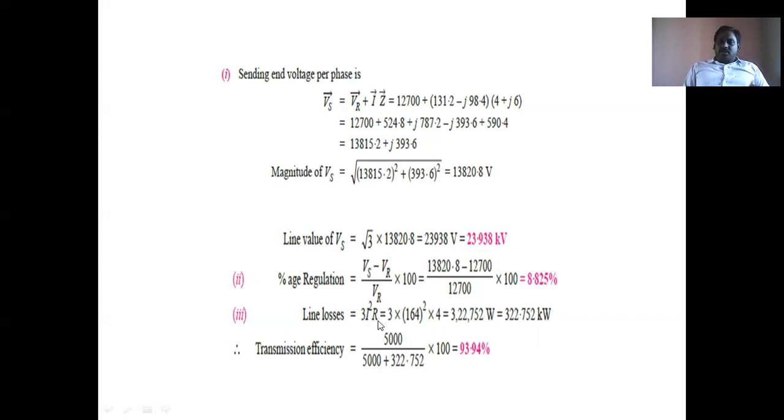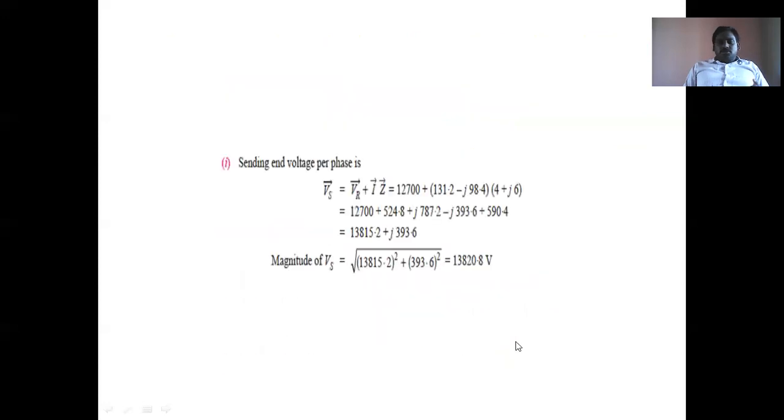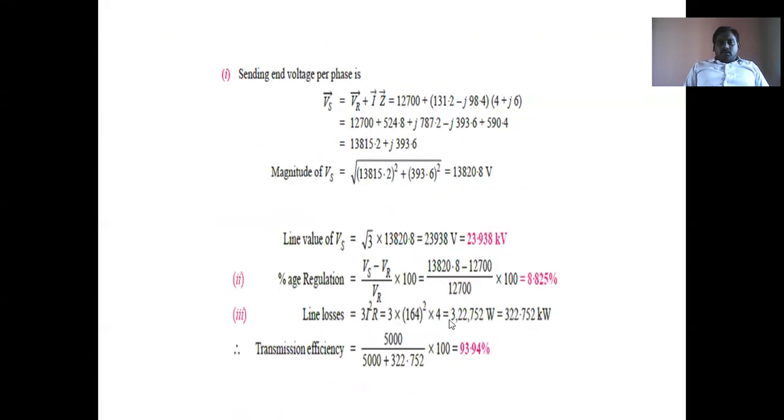Then line losses are 3 I square R. Line losses are not per phase basis for a three-phase system; for three conductors we consider the line losses. That's why 3 into I, which is 164, squared, into 4. The 3 is the multiplication for the three conductors, and I is the per phase value 164. So the line losses are 322.75 kilowatts.